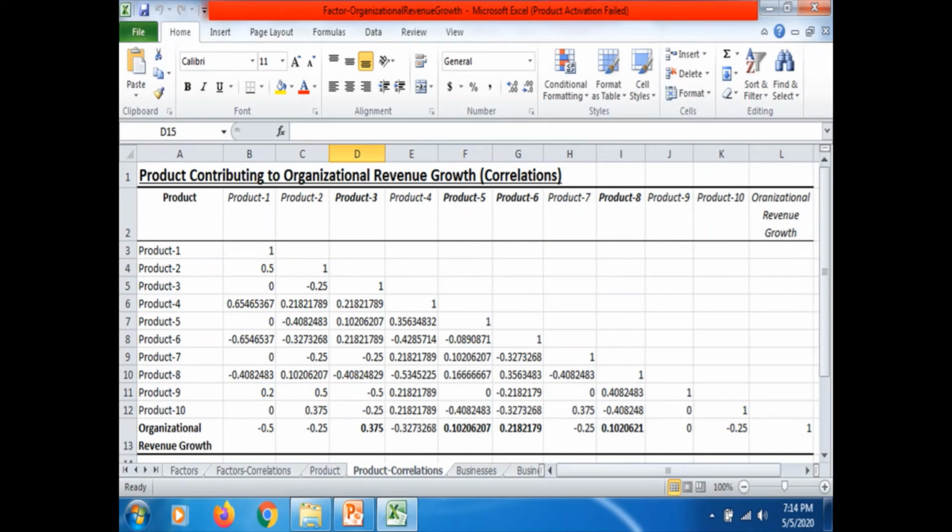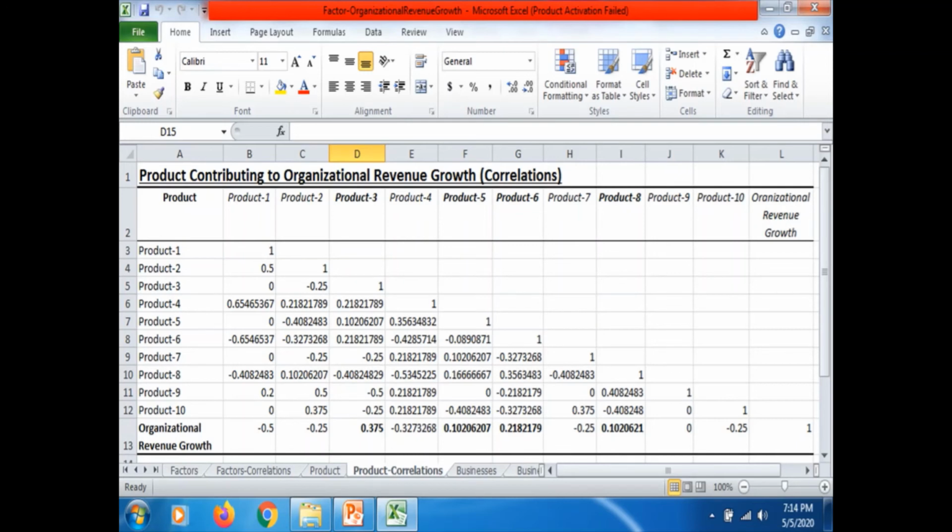See, this is the product contributing to organizational revenue growth. See, last row, it is organizational revenue growth. If you can see, there is a correlation coefficient value 0.375 for the product 3. That means product 3 is relatively having stronger correlation with the organizational revenue growth. How many items have got positive correlation? I have marked as bold.